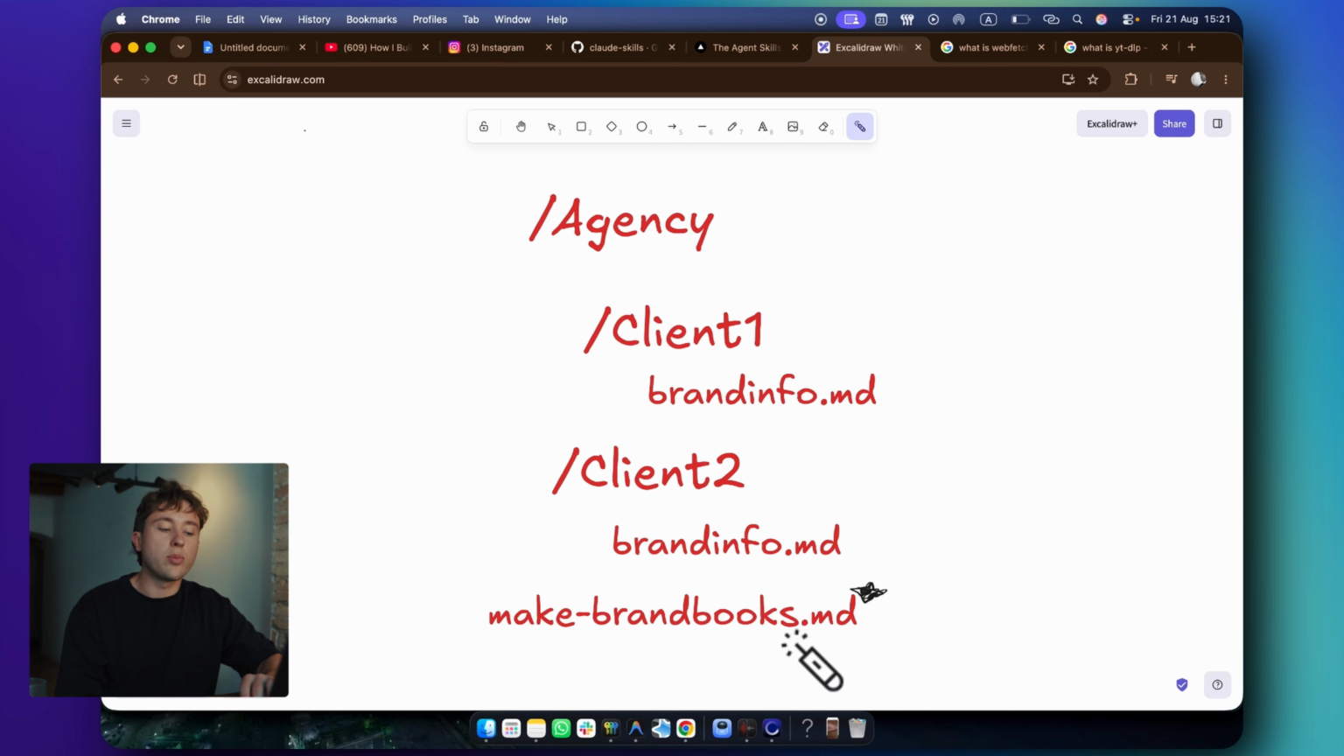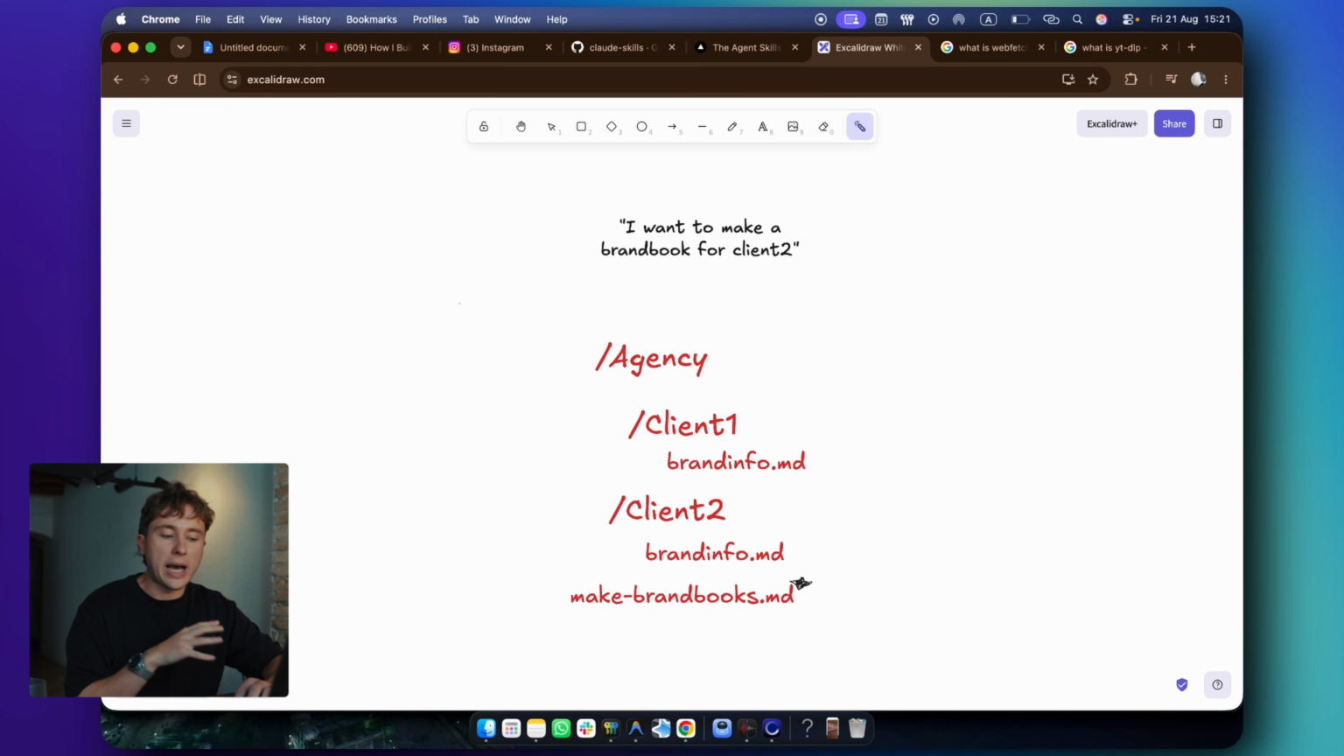And why make-brandbooks.md file is in a separate folder and doesn't live in client 2 and client 1 is because we will have to make brand books from time to time for different clients. The process of it will more or less be the same. We will just need different information about the clients, their colors, their tone, their website, whatever it is. And all this information will be stored in the clients folder because this information will always be important separately for the specific client. I know this might be kind of hard to understand, but you just need to work with Claude and that's it. You will get it after some time.